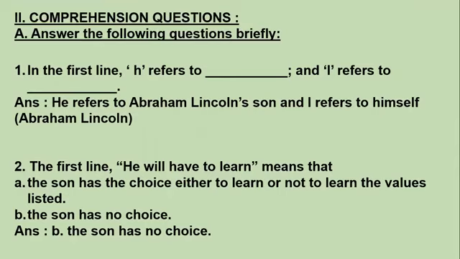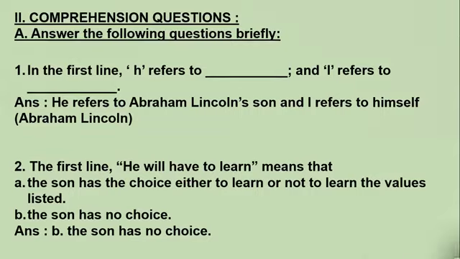In the first line, 'he will have to learn', what does this phrase mean? Option A, the son has the choice either to learn or not to learn the values listed, or B, the son has no choice. The answer is, the son has no choice, he will have to learn. It means he does not have any choice, but he has to go to school and learn all the values listed there, which the father expects the child to learn. So the answer is B.